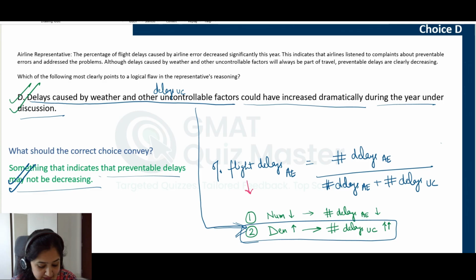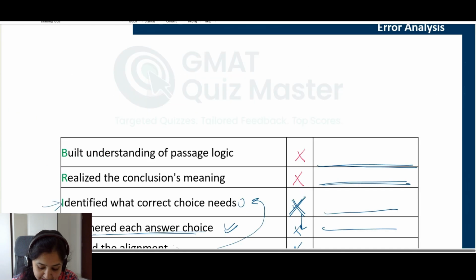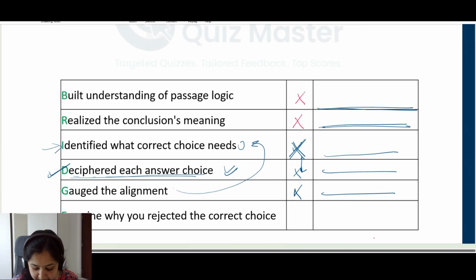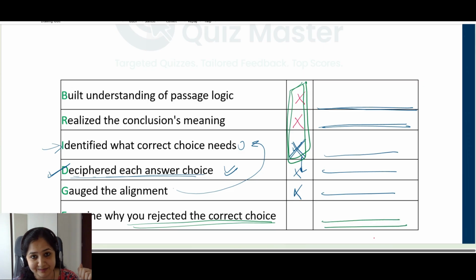If you rejected choice D, go back to your bridge table and mention clearly why you rejected the correct answer choice. It could be because you had already made up your mind with some other answer choice and you did not even evaluate it properly, or you did not understand it, or the passage. If any of these is incorrect, if you have a cross here, that will be one of the reasons why you rejected the correct answer choice. Other than that, related to analysis of choice D, what was the reason why you rejected this choice? That is something that you should add here. Let's move to choice E now.